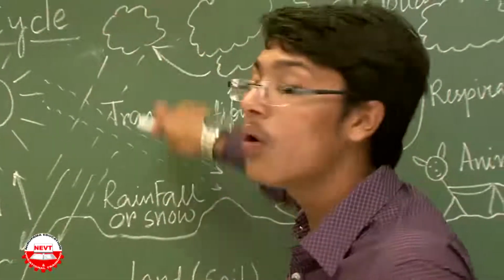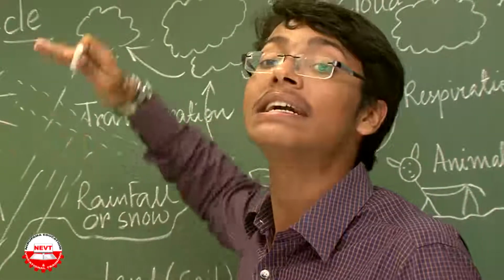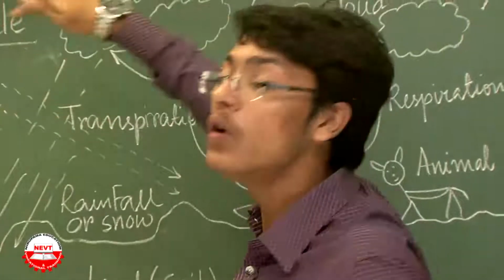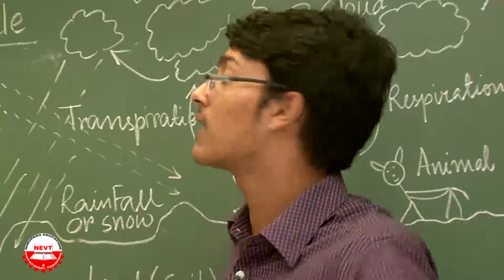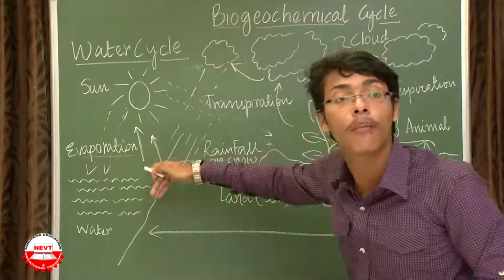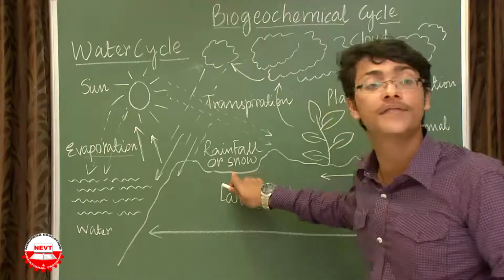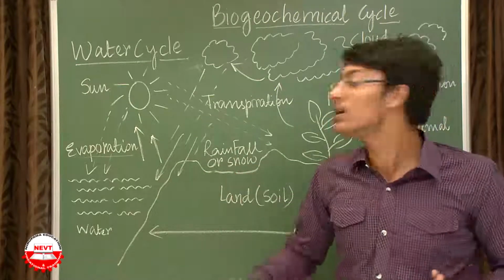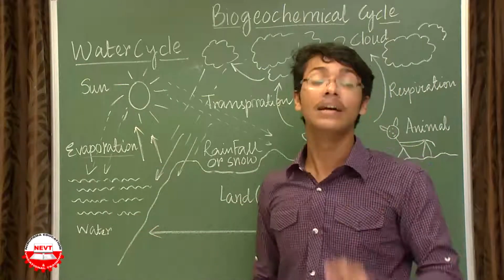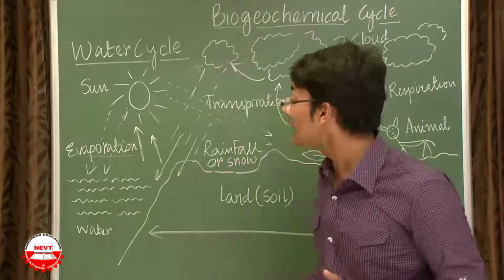So when the cloud is filled up with its utmost amount of water vapor, it condenses because the temperature is very low over there. So the low temperature induces the process of condensation and water comes in the form of rain, and at even lower temperature water comes in the form of snow, back again to the parent where it started its journey. But there is a big but over here which you have to keep in your mind,